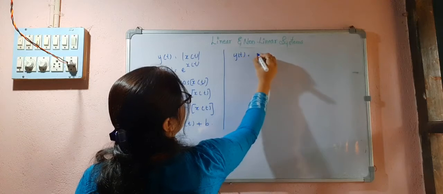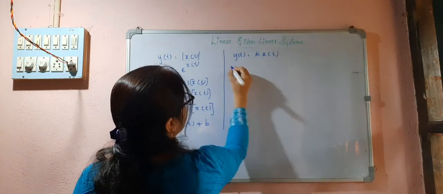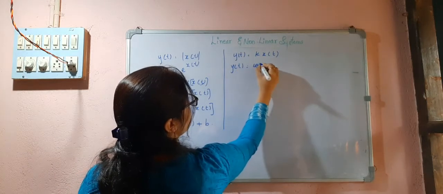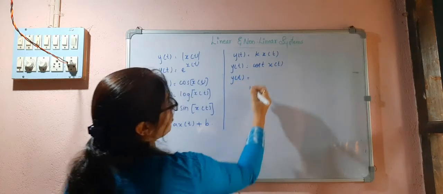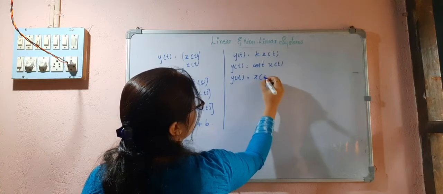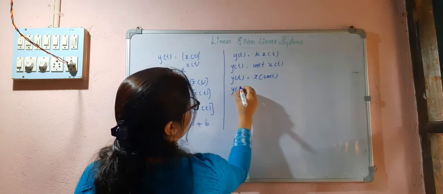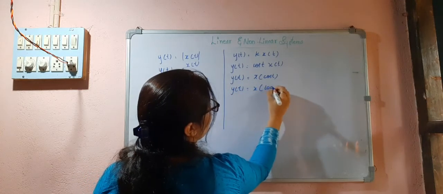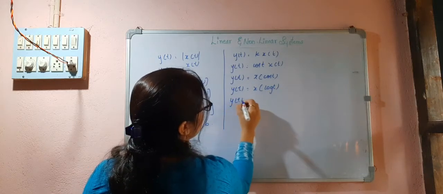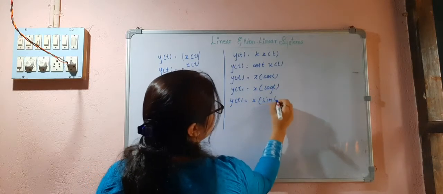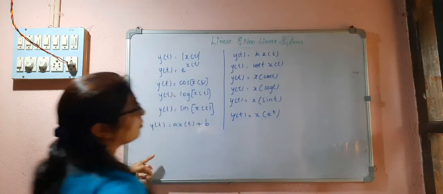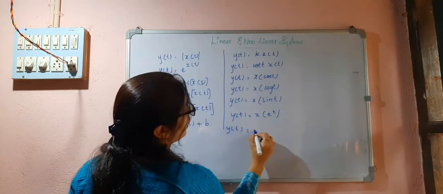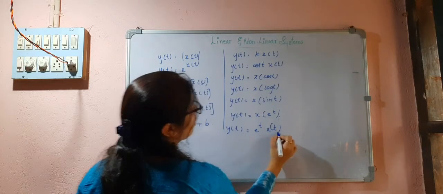y of t is equal to k times x of t. y of t is equal to cos t times x of t. y of t is equal to x of cos t. y of t is equal to x of log t. y of t is equal to x of sin t. y of t is equal to x of t times e to the power of t. y of t is equal to e to the power of t times x of t.